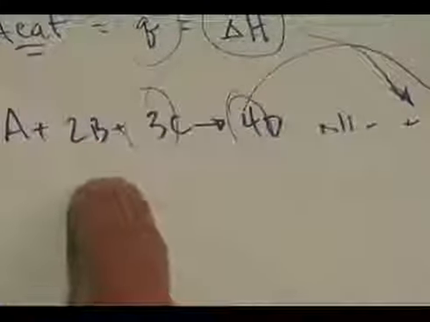What this means is for every 4 moles of D that are produced, positive 150 kilojoules are absorbed, or for every 3 moles of C that are reacted, 150 kilojoules are absorbed. The thermochemical equation is super duper important, and you need to know how to relate the coefficients to the enthalpies of the reactants and products.